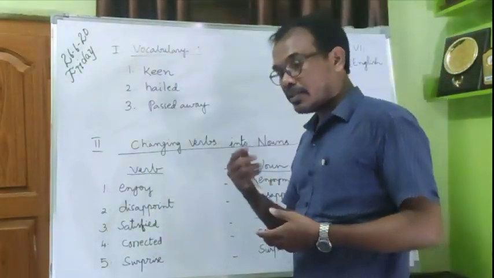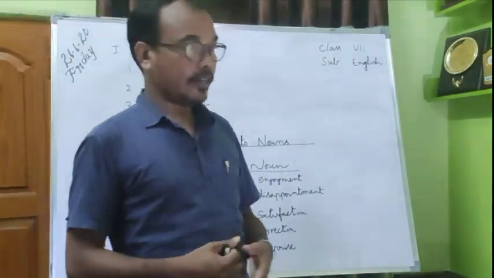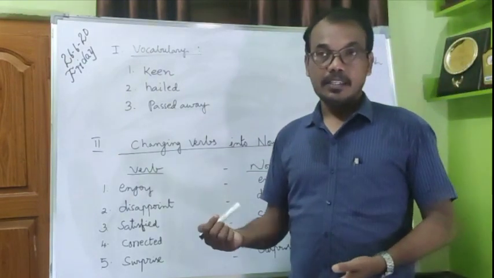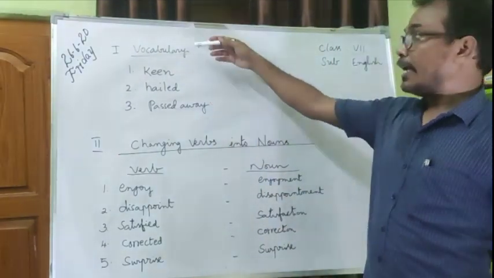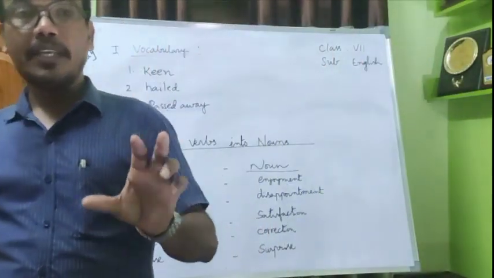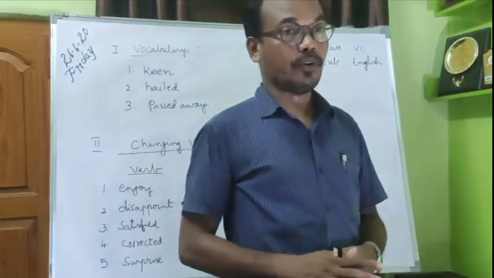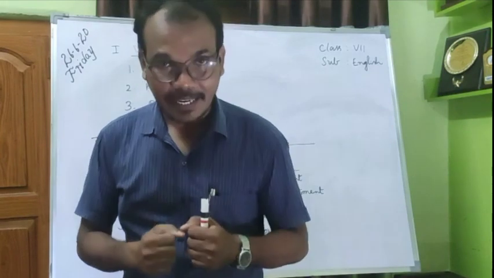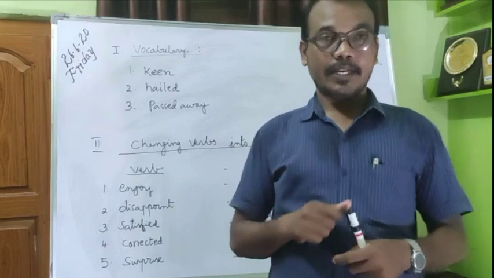Next, passed away. I told you, passed away means died. So Raman passed away, right? Abdul Kalam passed away. That means they died. See, these are words you have learned today in the column of vocabulary. I repeat this point: vocabulary is there after every lesson, and it is very important. Vocabulary means words of a language. You must have good vocabulary to speak a language fluently.